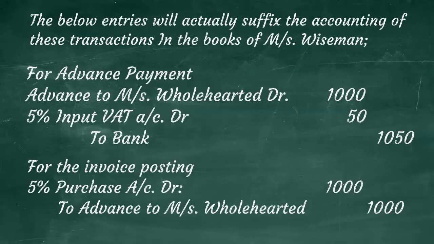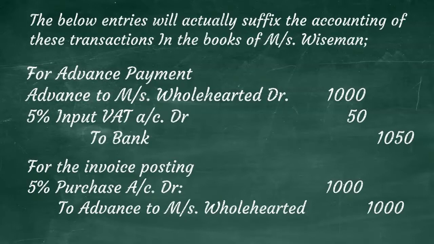The payment from the bank of 1050 is accounted for, the input VAT 50 is accounted for, the advance payment 1000 and the supplier due are also closed against each other. Accounts-wise everything seems fine, then why the complicated method?